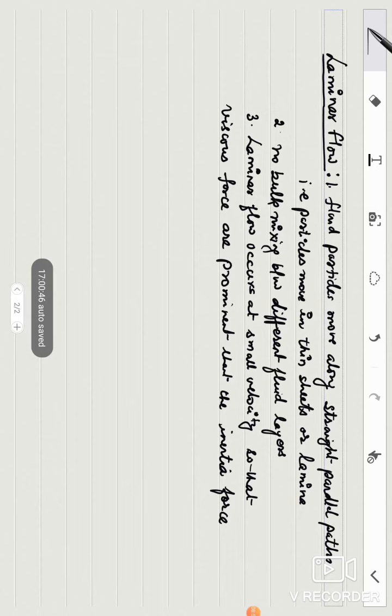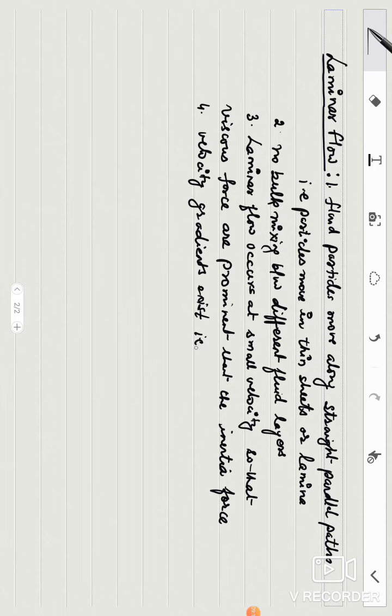And because of the prominence of viscosity, the velocity will change, because viscosity will produce friction, it will produce resistance to the flow, and therefore velocity gradients exist.